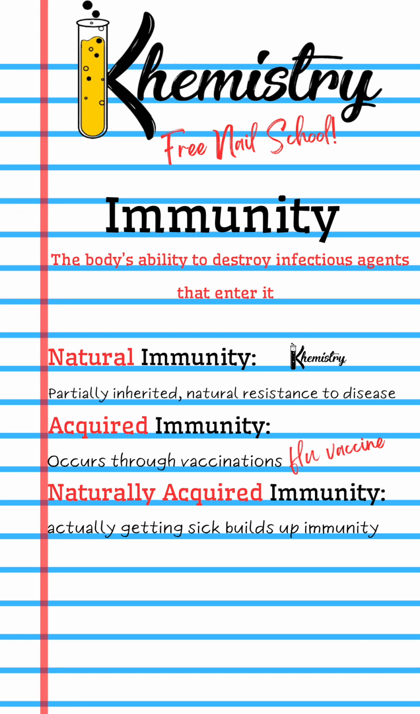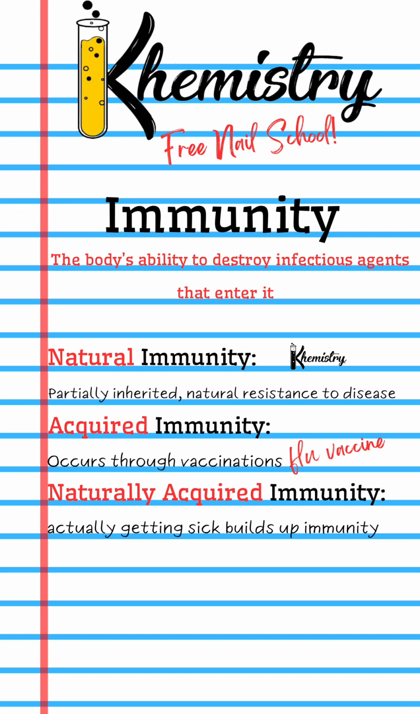Lastly, immunity. Immunity is the body's ability to destroy infectious agents that enter it. We have three types of immunity. The book only lists two, but we have three. Natural immunity is just partially inherited. So this is your natural resistance to diseases, okay? Next up, we have acquired immunity, and this occurs through vaccination, like the flu vaccine or the COVID vaccine. And then thirdly, we have naturally acquired immunity. This is just the immunity that your body builds up from you getting sick.